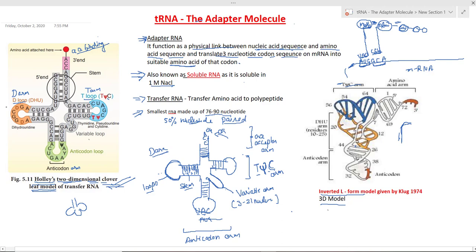This is the D loop. Why is it known as the D loop? Because it has an unusual nucleotide, dihydrouridine, on this arm. This dihydrouridine is an unusual nucleotide present on the D arm.